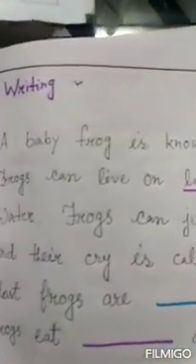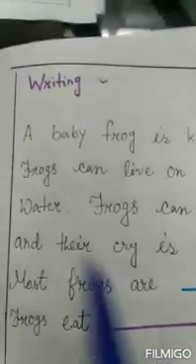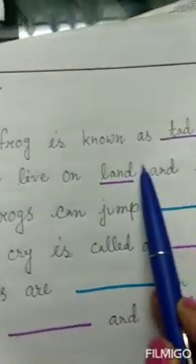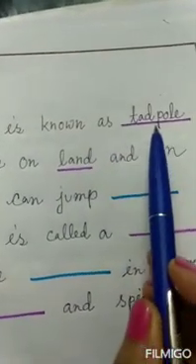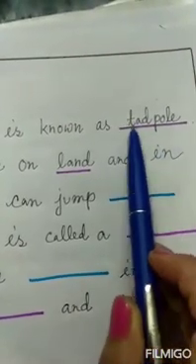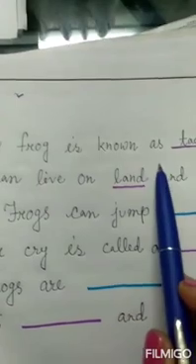Now you read the passage. A baby frog is known as what? Tadpole. You have picked the correct option and written it here. The baby frog is known as tadpole.